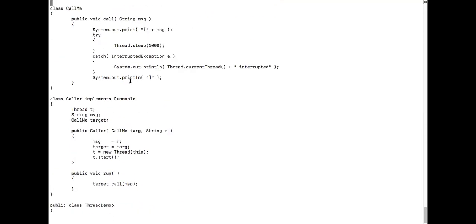There is only one call method, so this is like your critical section, isn't it? Now what am I passing over here? Shahrukh is being passed, and I'll get into this and print open brace and Shahrukh. Open brace and Shahrukh will get printed.